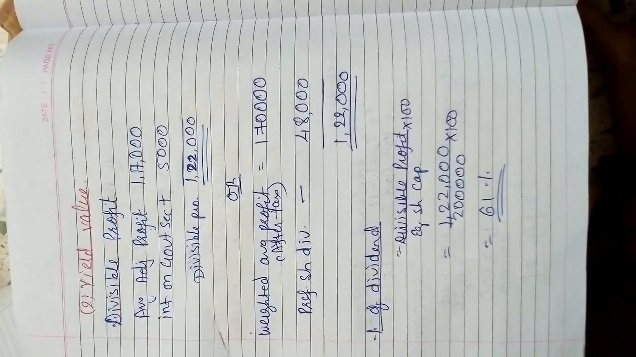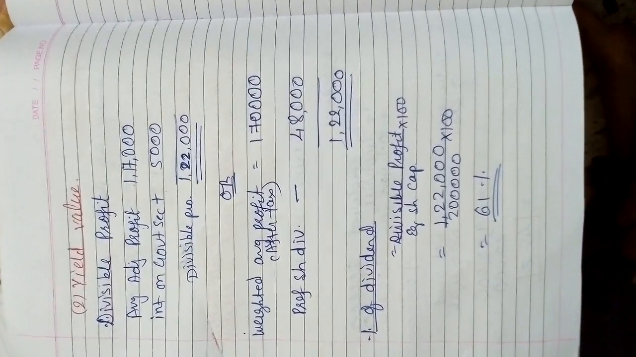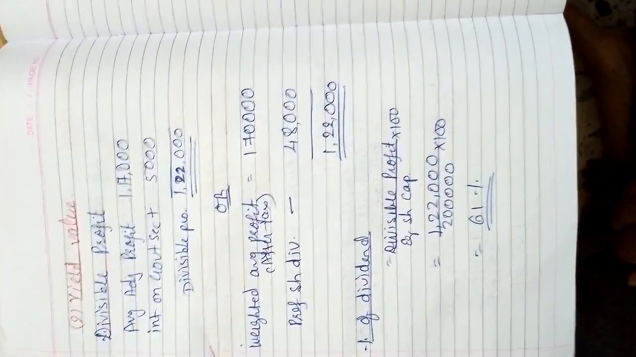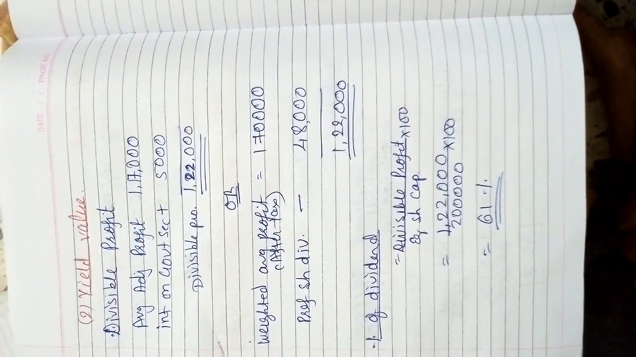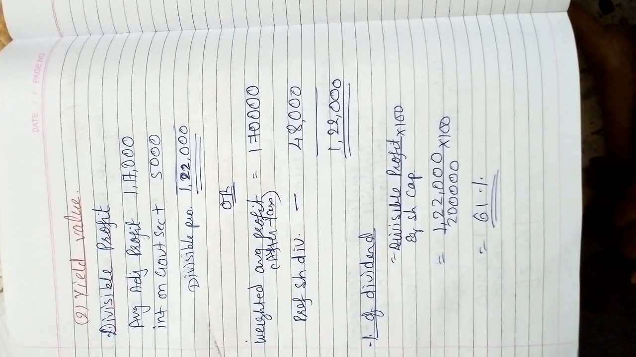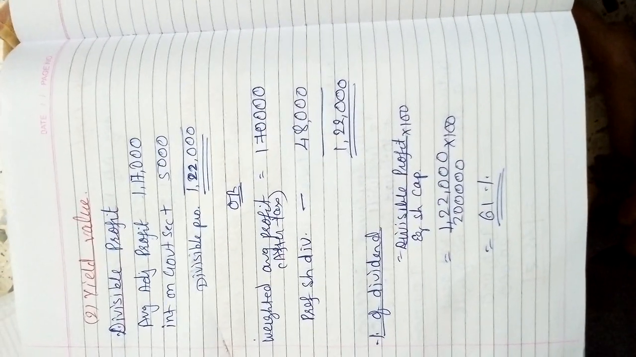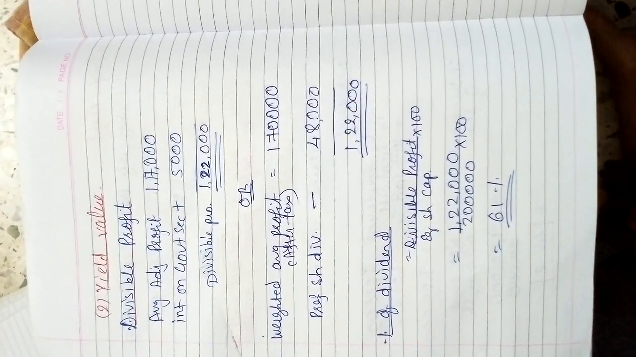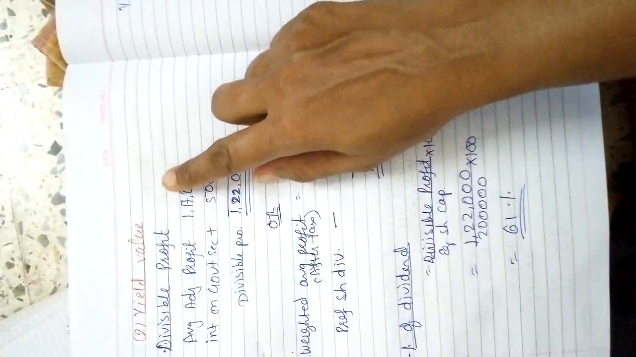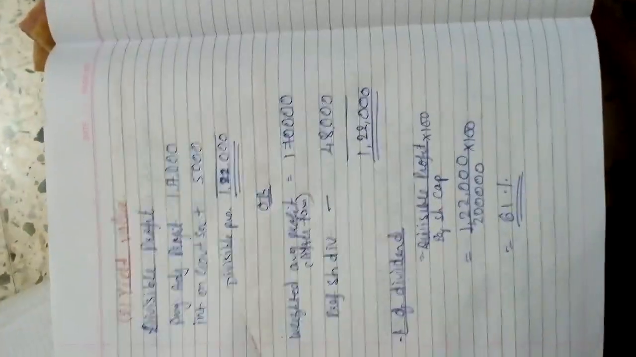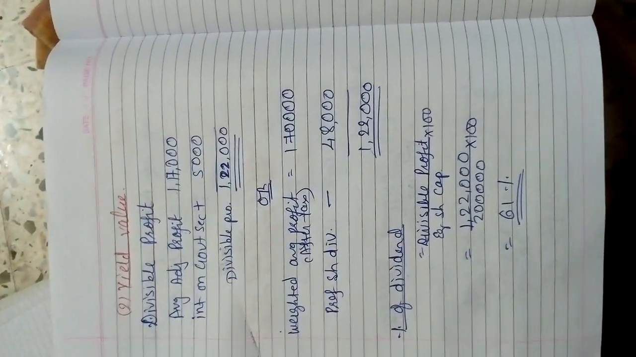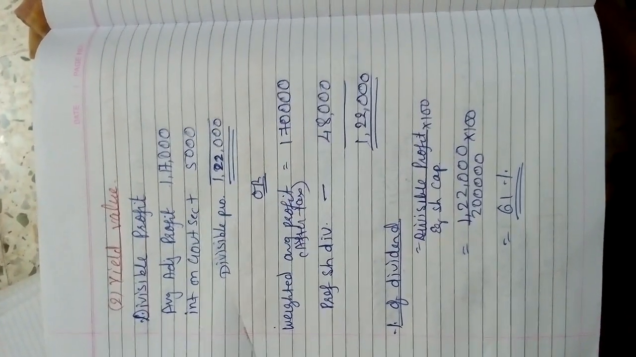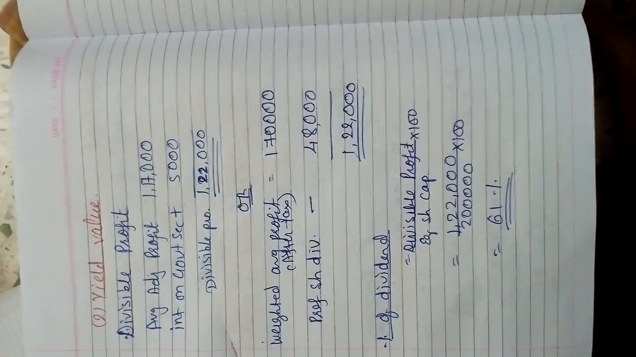So for the yield valuation we need divisible profit, right? So I have shown you two techniques of divisible profit. Either you can add back the interest of government security to the average adjusted profit, or you can deduct only preferential dividend from our weighted average profit after tax. You will be able to understand these two things very well if you have understood the tables very well that I have given you in the PPT, right? So just revise this again and then go with this.